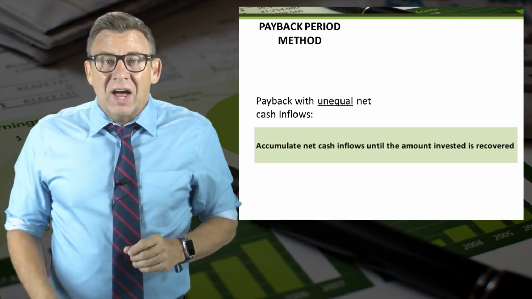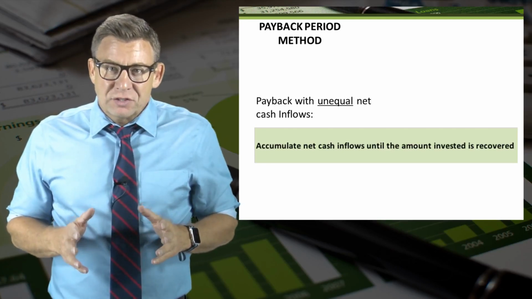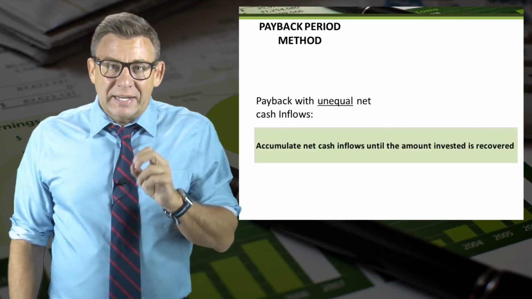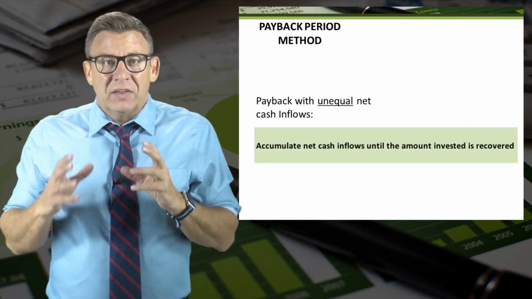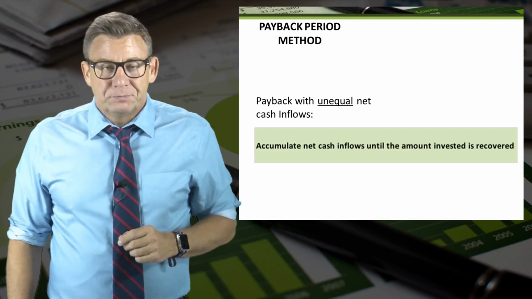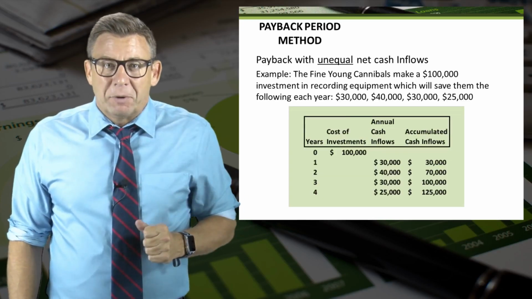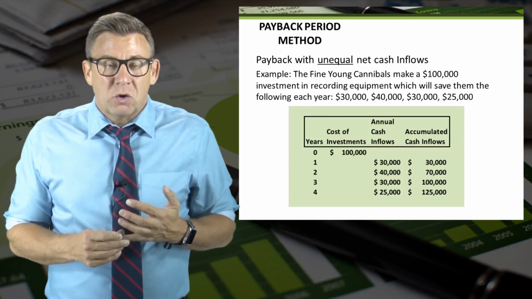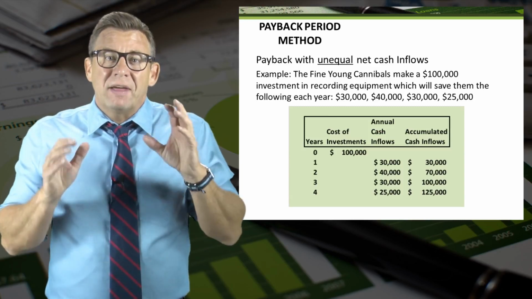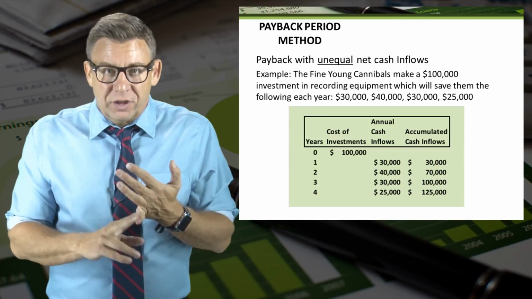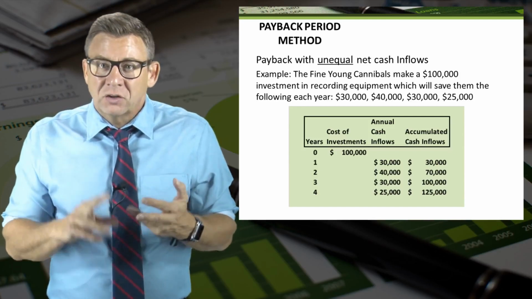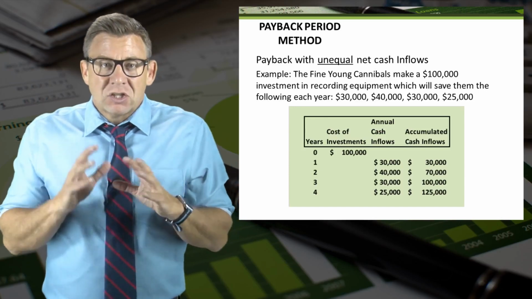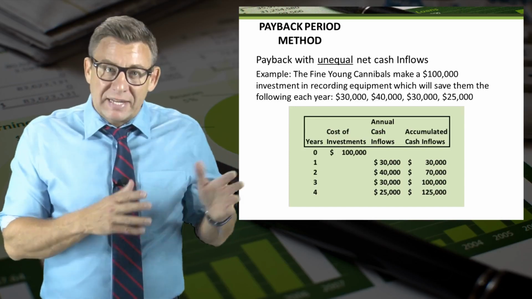For payback with unequal net cash inflows, there's no formula. We need to accumulate net cash inflows until the amount of investment is recovered. So let's look at the example. The Fine Young Cannibals make a $100,000 investment in recording equipment, which will save them the following each year: $30,000, $40,000, $30,000, and $25,000. So the way I determine payback is to make a table like this.